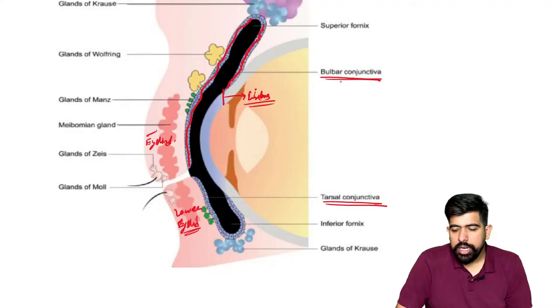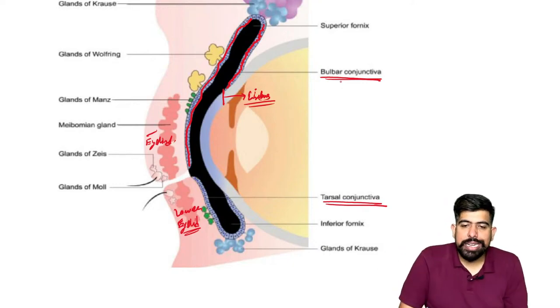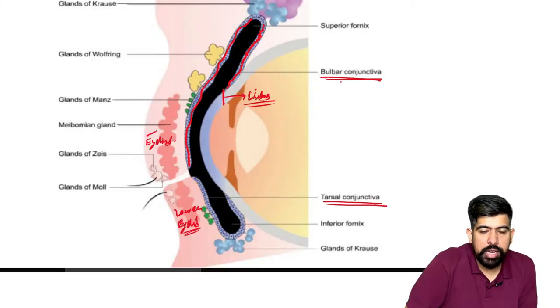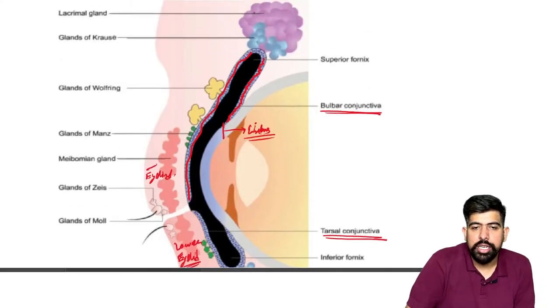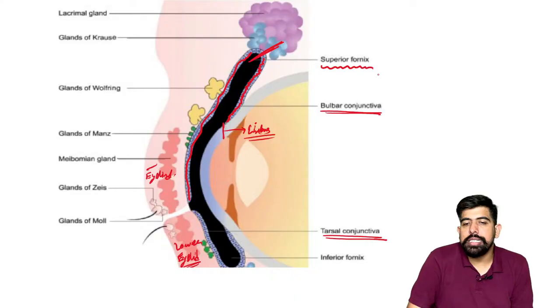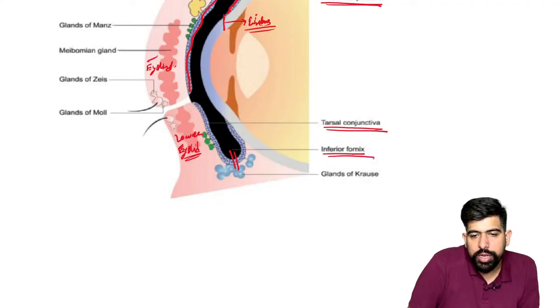These two will meet at a junction, and that junction is known as the fornix. Superiorly, where it attaches, it is known as the superior fornix, and inferiorly, it is known as the inferior fornix.